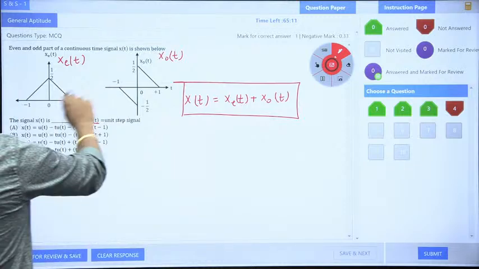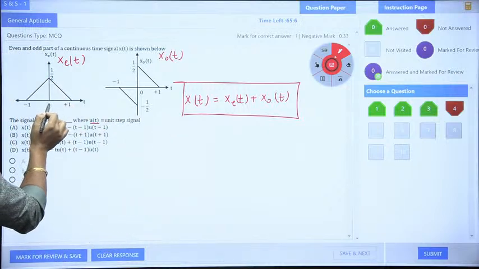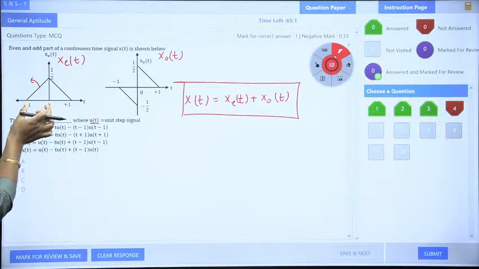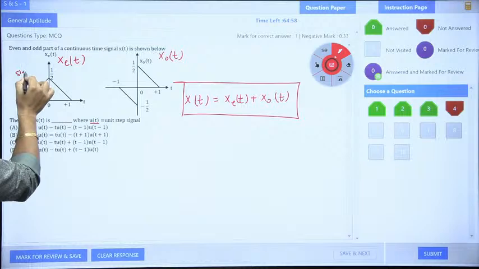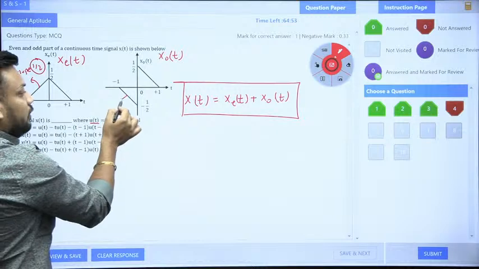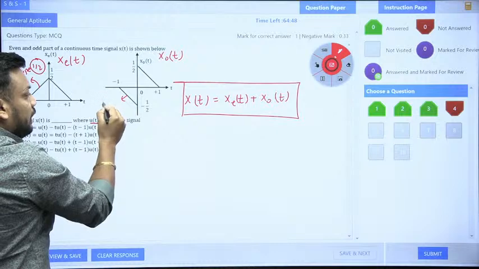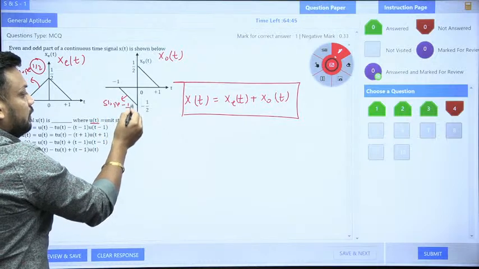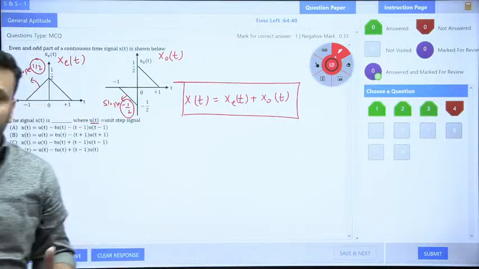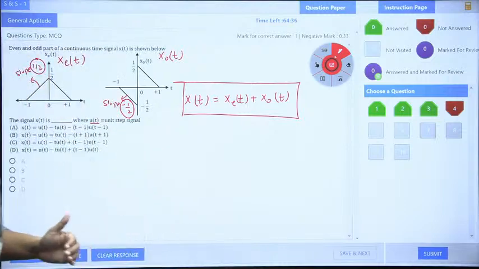If I add these 2 signals, first of all, just check the time duration. Between -1 and +1, we have a ramp nature. And what is the slope of this? Difference in y upon difference in x. So the slope is plus half. And what is the slope of this other line? Because it is decreasing, the slope is negative: difference in y upon difference in x, so the slope is minus half. And when you add the two ramp signals having opposite slopes, plus half and minus half, the plus half slope gets compensated by the minus half slope, so you will get 0 only.